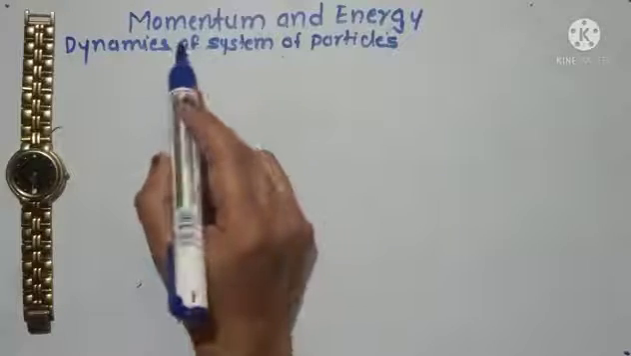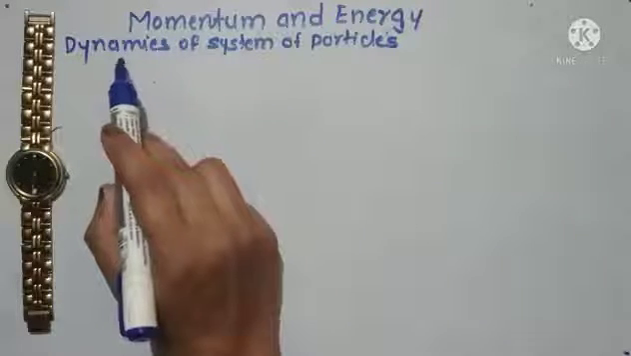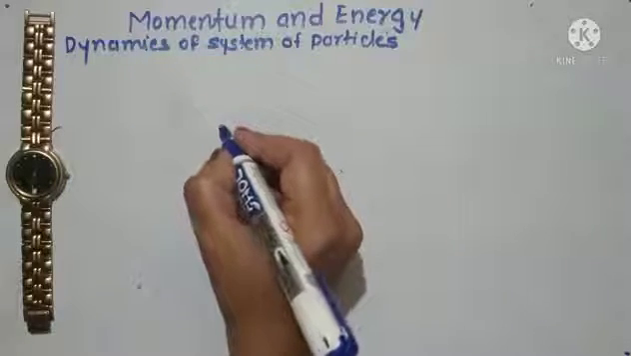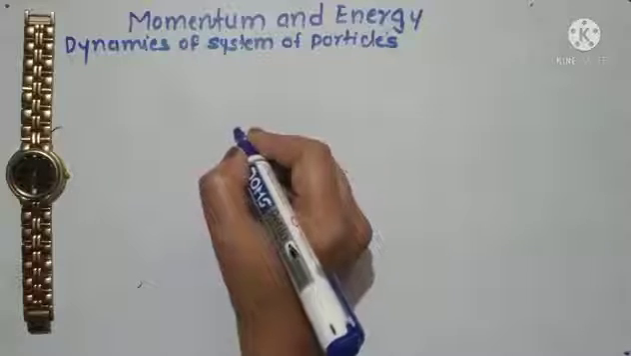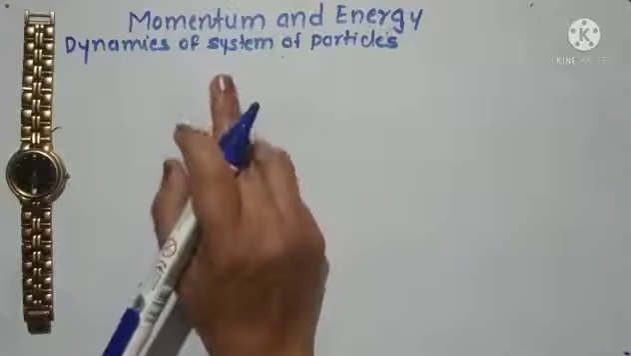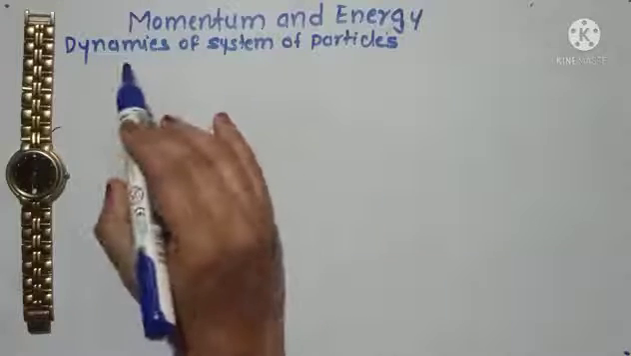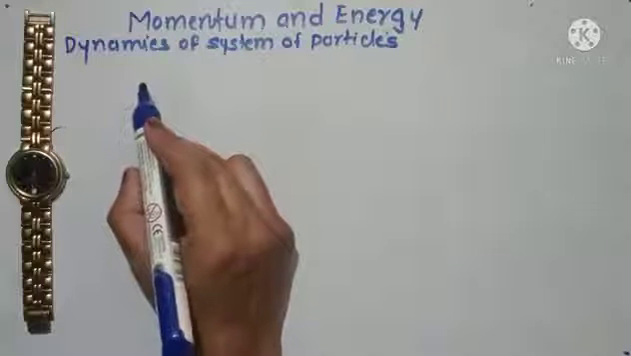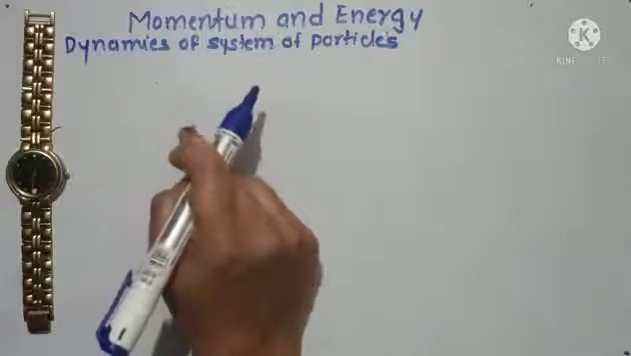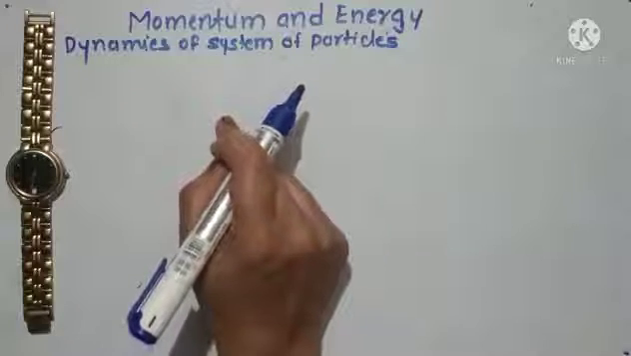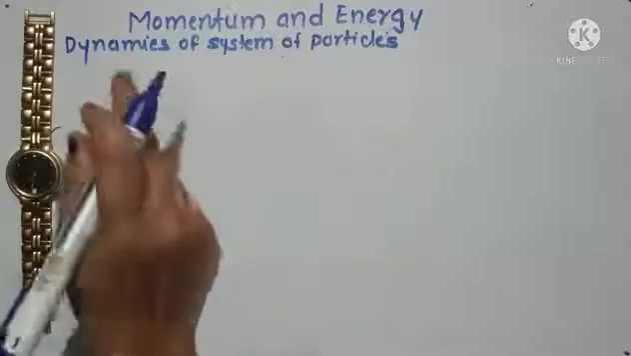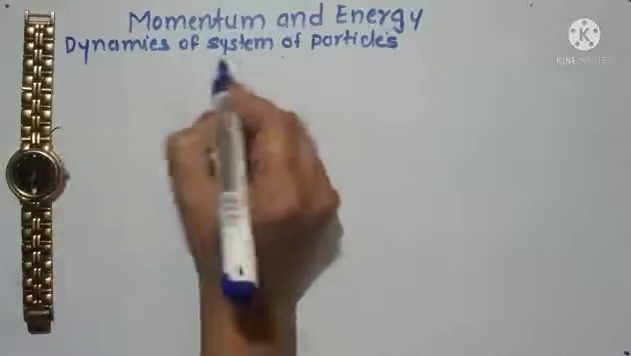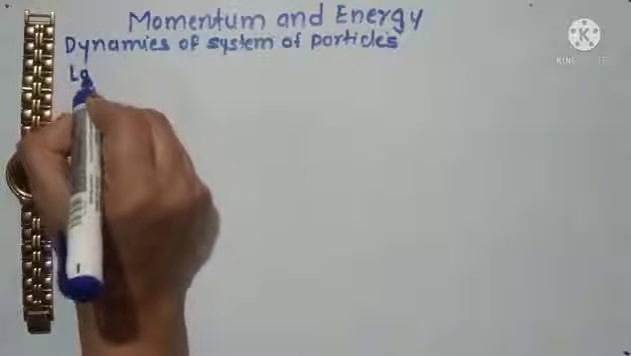In previous lectures, we have seen the dynamics for the single particle, in which we have seen the law of conservation of the linear momentum, angular momentum, and the law of conservation of the energy for the single particle. And also we have seen dynamics of the system of the particles, in which we have previously seen law of conservation of the linear momentum, angular momentum, and the conservation of the energy for the system of the particles. So in this lecture we are going to start with the law of conservation of the energy for the system of the particles. So let me write it here.